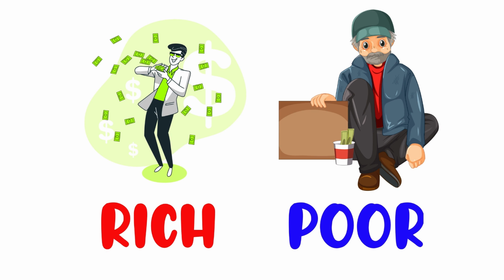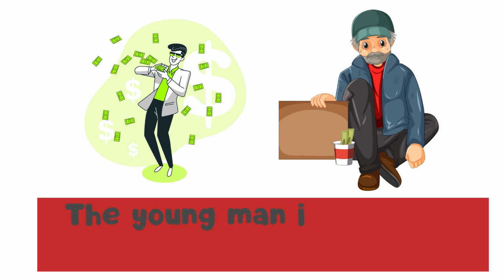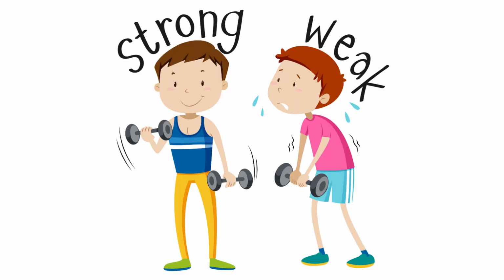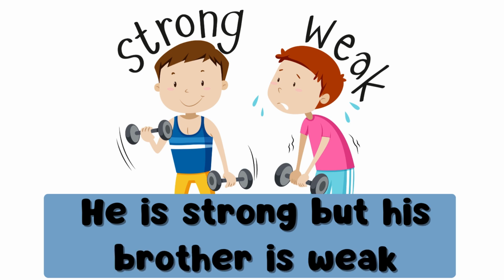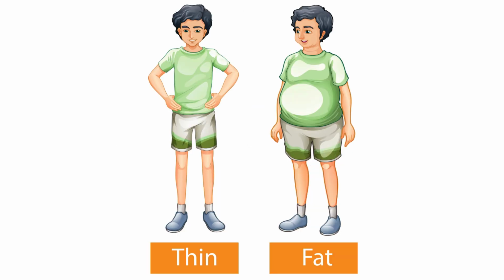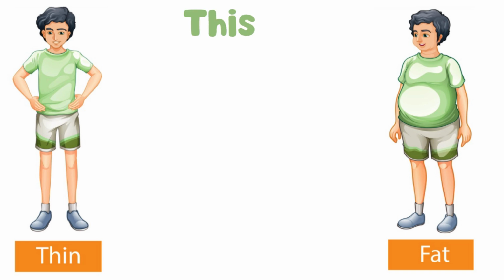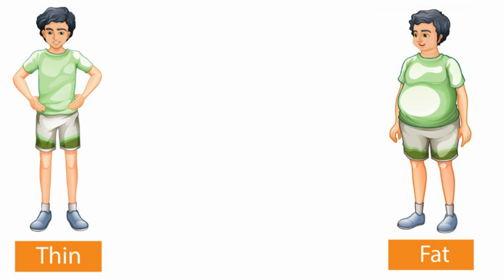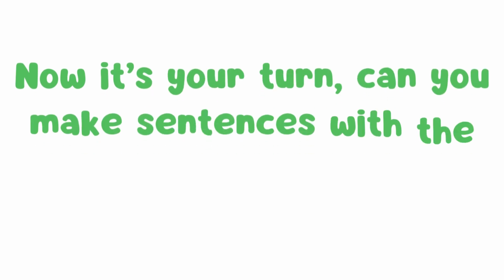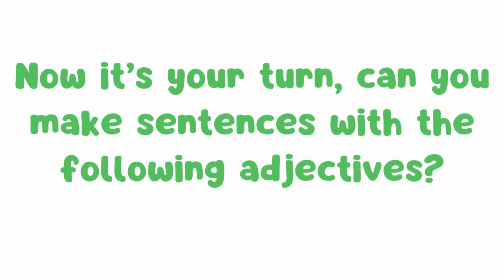Rich, poor. The young man is rich and the old man is poor. Strong, weak. He is strong, but his brother is weak. Thin, fat. This man is thin, but the other man is fat. Now it's your turn. Can you make sentences with the following adjectives?